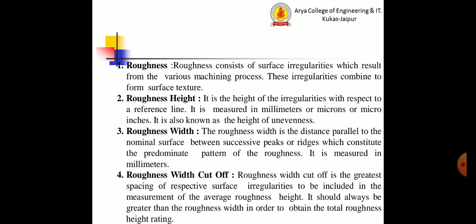The roughness width is the distance parallel to the nominal surface between successive peaks or ridges which constitute the predominant pattern of the roughness. It is measured in millimeters. Roughness width cutoff is the greatest spacing of respective surface regularities to be included in the measurement of the average roughness height. It should always be greater than the roughness width in order to obtain the total roughness height rating.